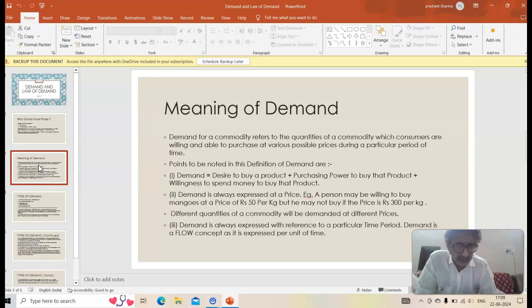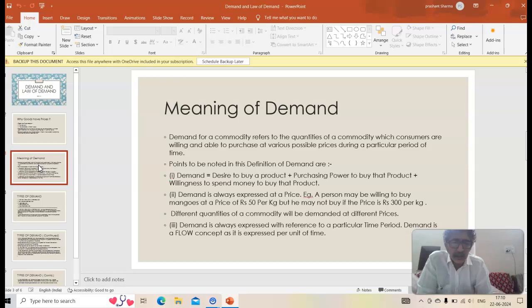Second example: a person who's rich has a liking for a Mercedes car and he can afford it also. He can easily buy a Mercedes car, but he's a miser by nature. He doesn't want to spend. He has an Alto and he feels, what is a car meant for? For moving from one place to the other, and that purpose is being solved by the Alto he has. Why waste money on a Mercedes? Although deep inside he has a desire to buy a Mercedes and he has the money, he is not willing to spend. So in this second example also, it's not effective desire, it's not demand. It's just desire and purchasing power, but willingness to spend is not there. I hope this is clear.